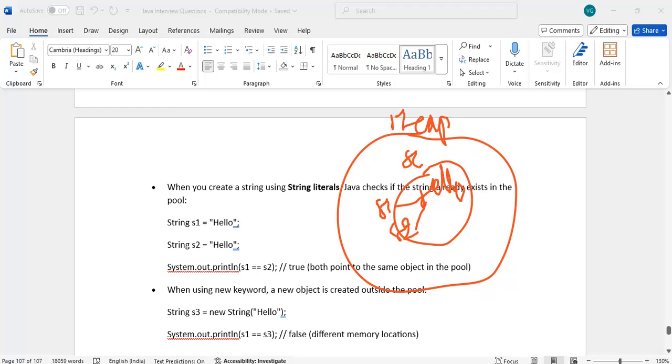Suppose one more condition, s3 = new String("hello"). What will happen? We have created s3 with the new operator, so in the heap memory, s3's memory will be created. That means whenever we use the new keyword, every time it will create memory in the heap memory. Suppose we compare s1 and s3: s1's memory is in the string constant pool, s3 is in the heap memory. So both are different memories, and obviously it will be false. s1 == s3 is false.